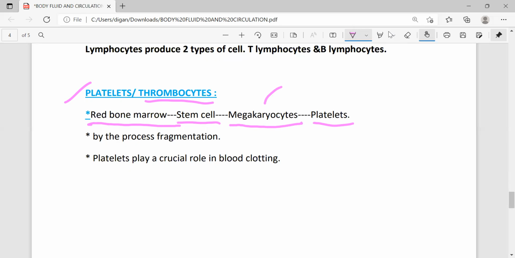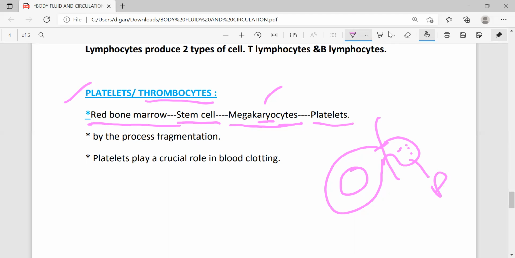Megakaryocyte means what? Mega means large, karyo means nucleus, cyte means cell. So the cell which has a large nucleus is called a megakaryocyte. And the structure of a megakaryocyte is like that. From this, fragmentation takes place in this place, and from here a new platelet is formed.